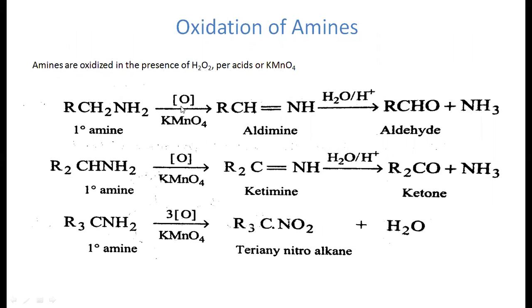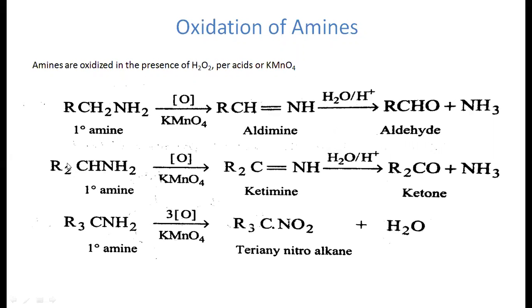When it reacts in the presence of potassium permanganate, 1 mole of hydrogen will be eliminated and it produces the imine. Now this imine, on further hydrolysis, undergoes breaking of the double bond and produces the aldehyde.